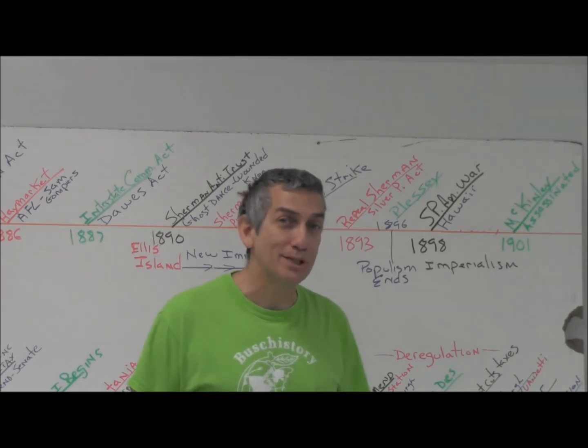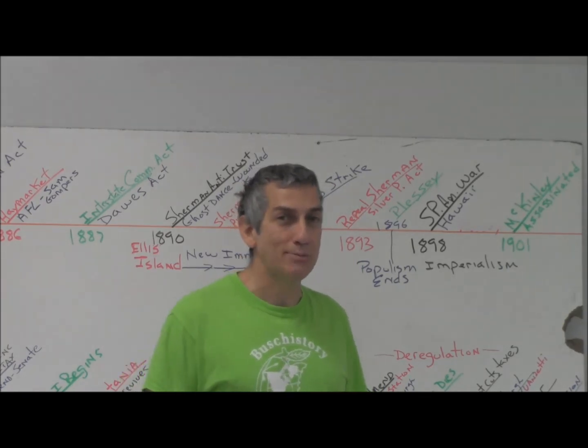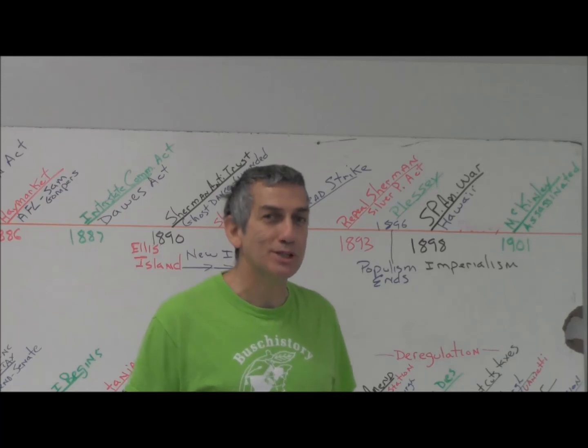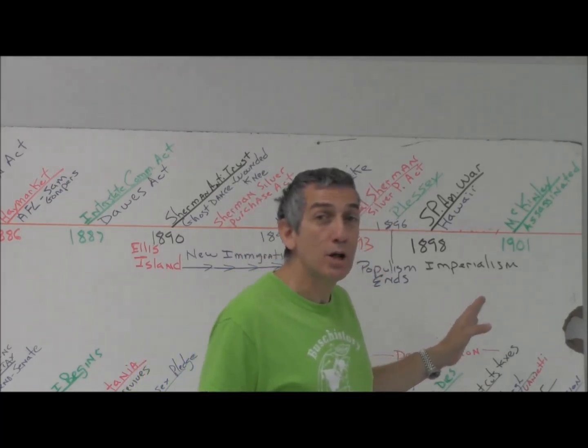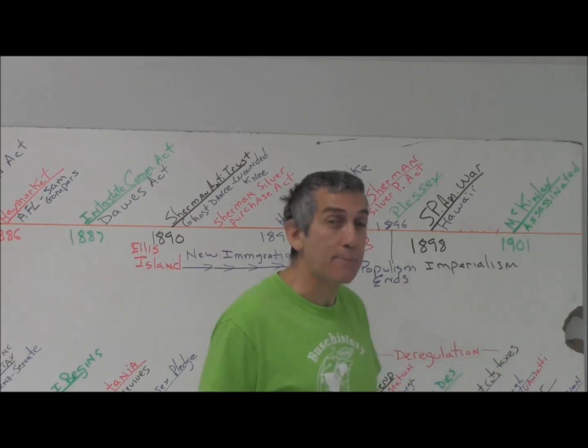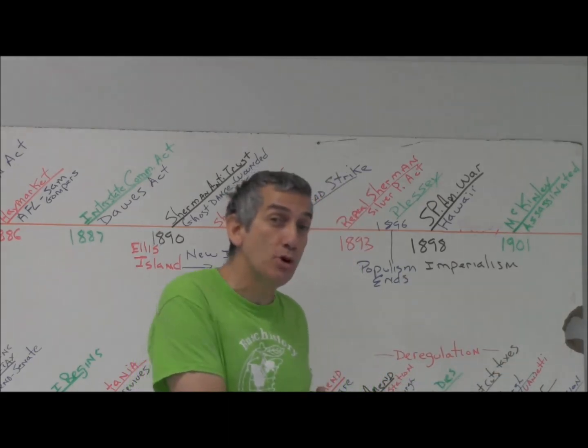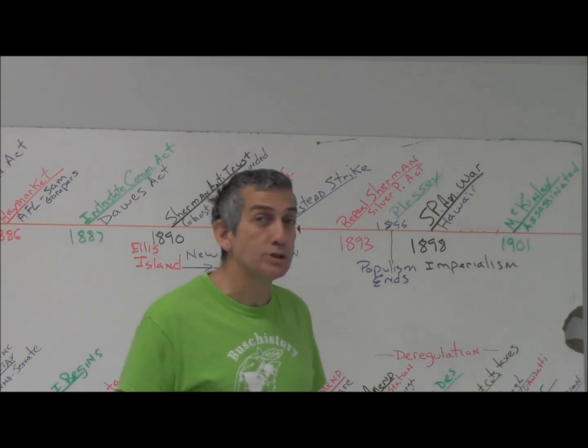Well, now what happens is we have the Republicans' worst nightmare. We have Teddy Roosevelt as President of the United States, and we're going to launch into the whole progressive era with Roosevelt as President. That progressive era will actually go all the way through until the end of Woodrow Wilson's presidency in